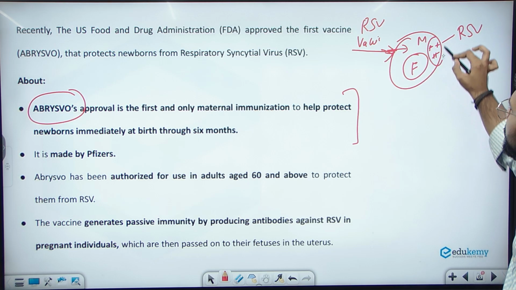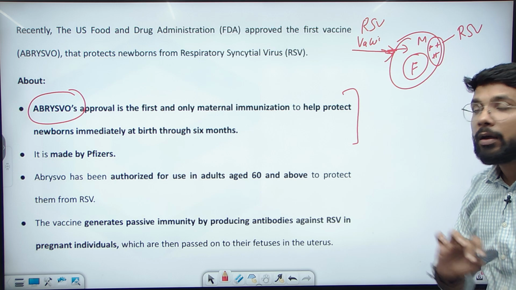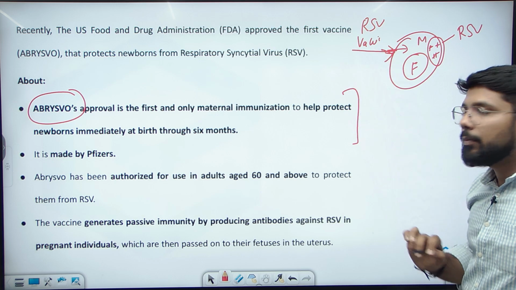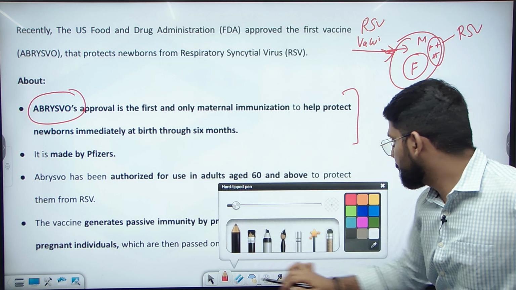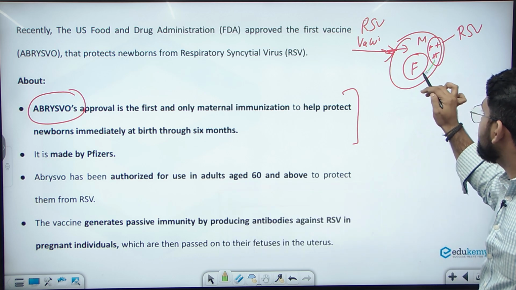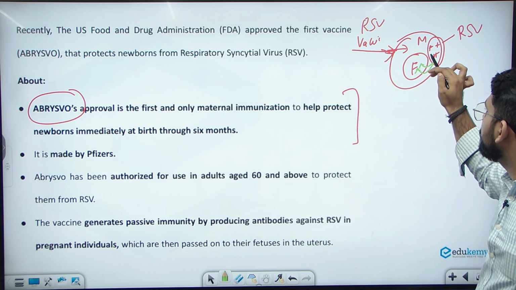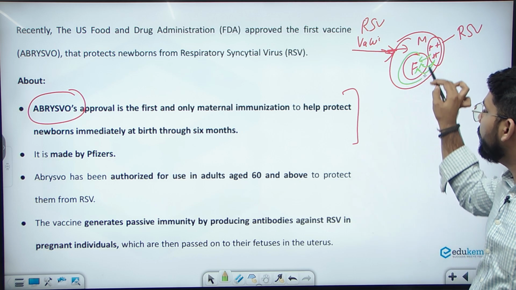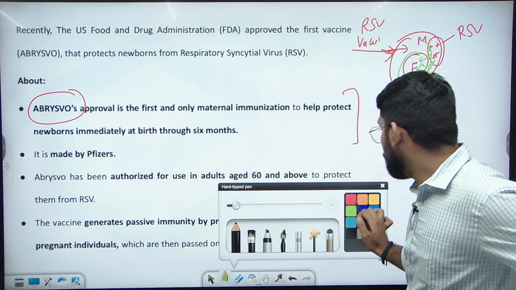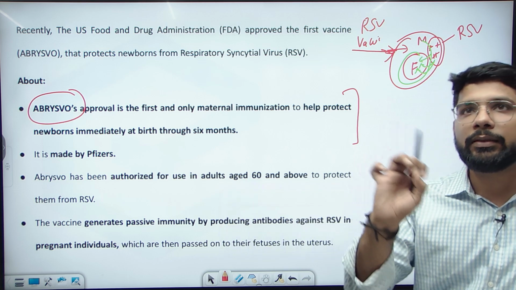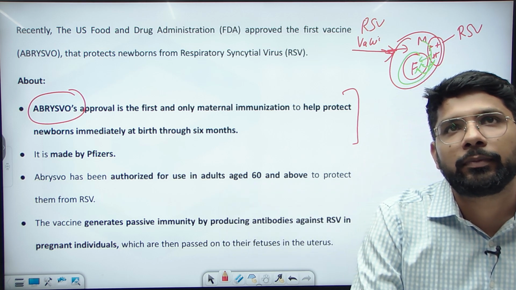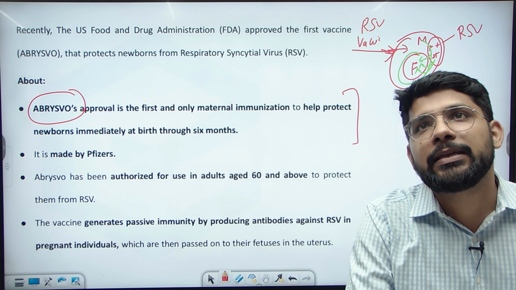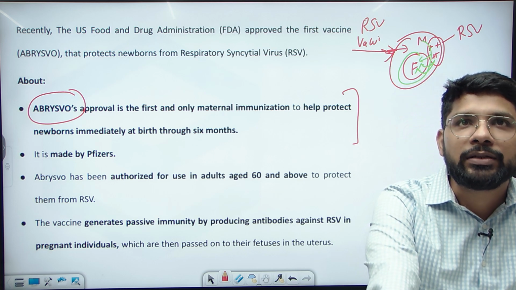These are the antibodies developed by the vaccine inside the mother's body, and these antibodies will transfer to the fetus from the mother's body. So now the fetus is also immunized against the RSV virus, and this vaccine is made by Pfizer.